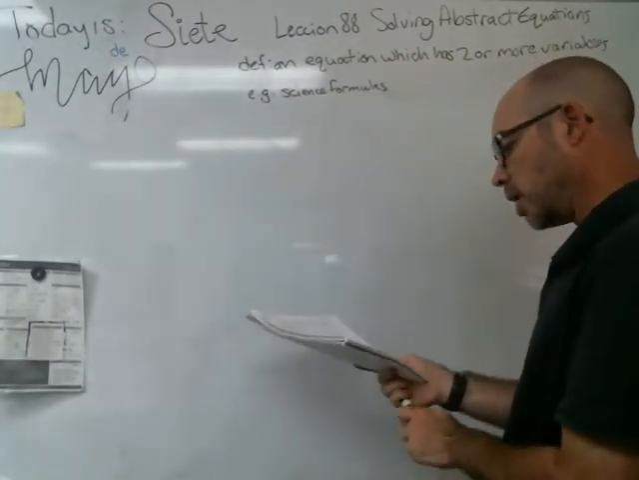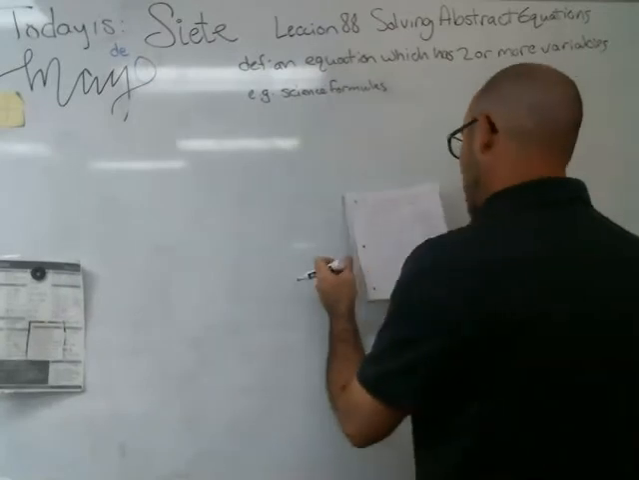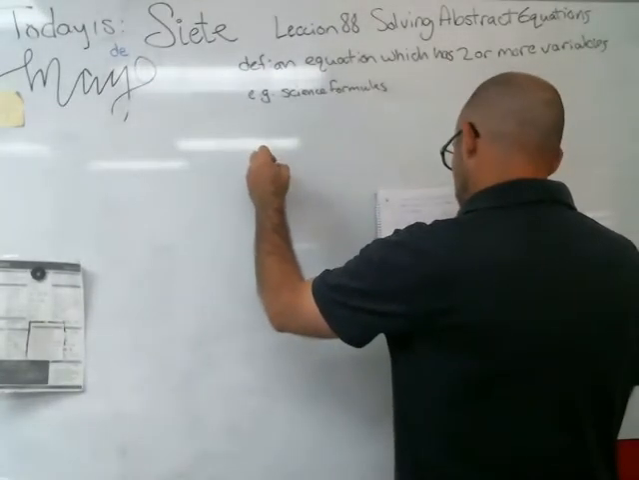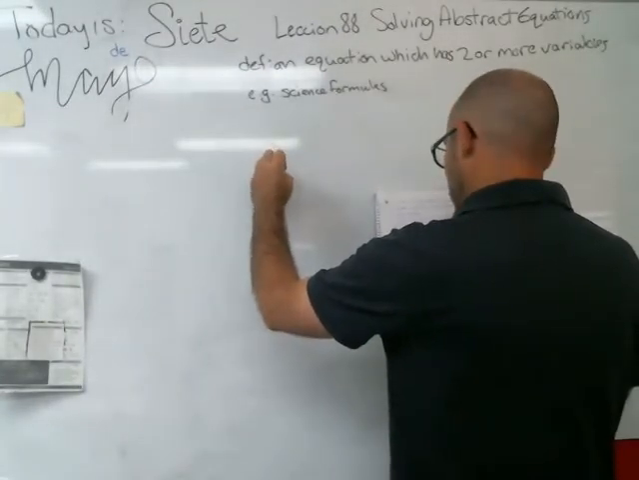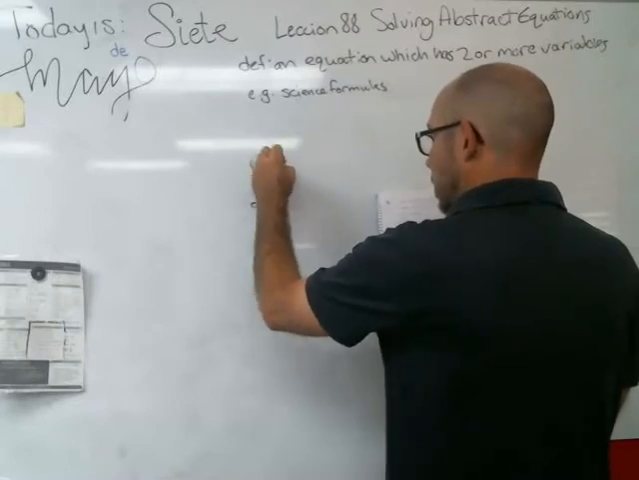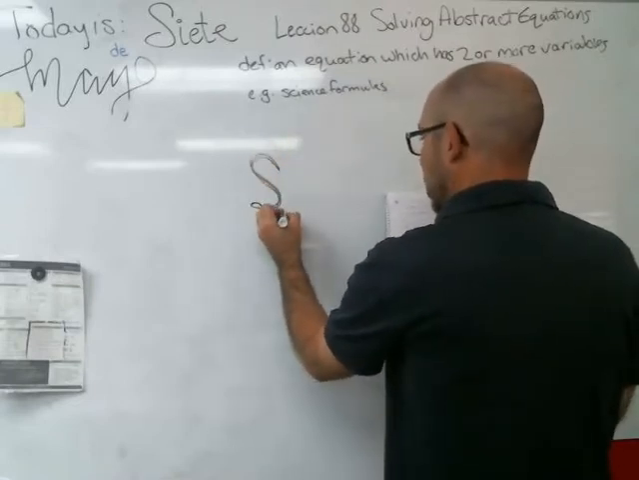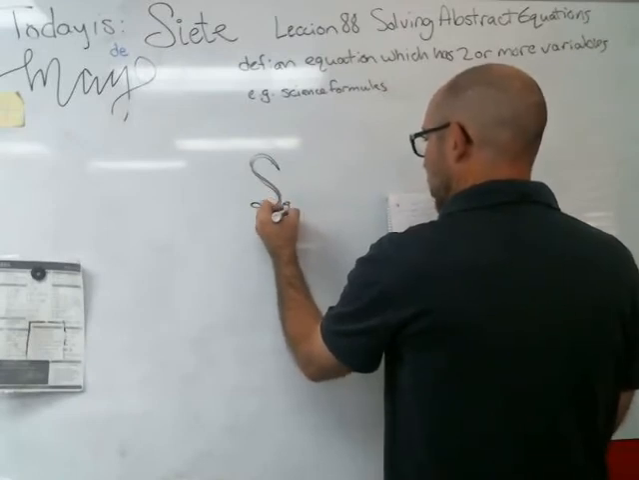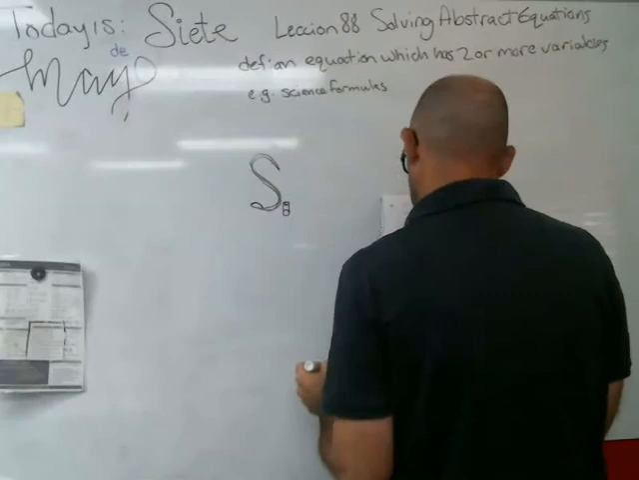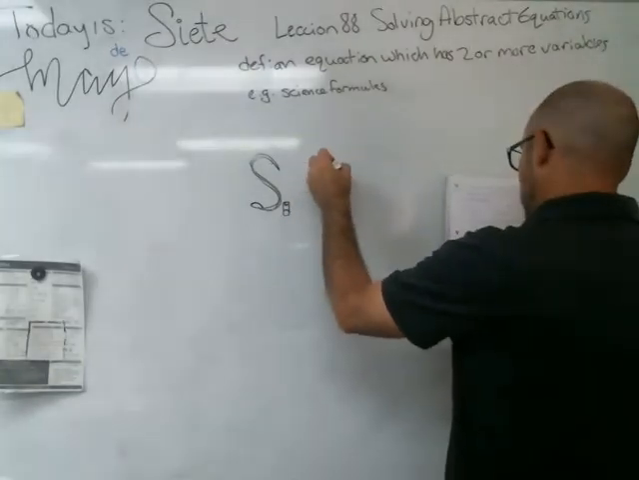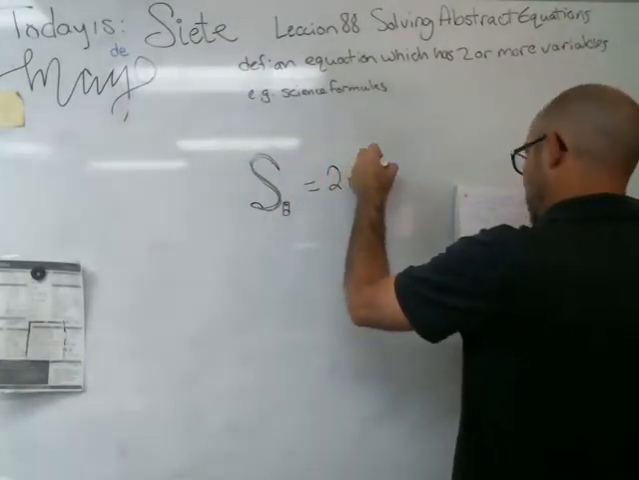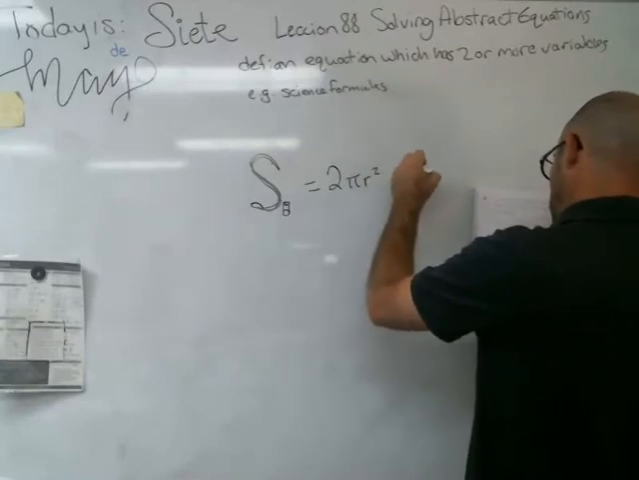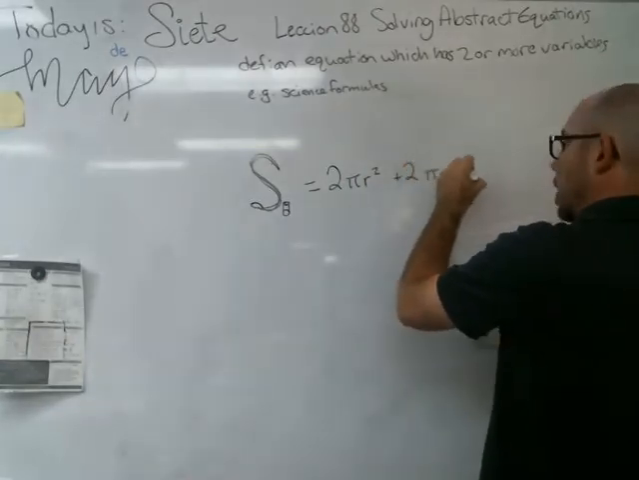Another one, and this one is maybe a little bit more abstract because you didn't take geometry: surface area of a cylinder. That's this, surface area of a cylinder. Maybe I'll draw a little cylinder in here so we get an idea of what we're talking about. We're talking about a cylinder, surface area equals 2 pi r squared plus 2 pi r h.